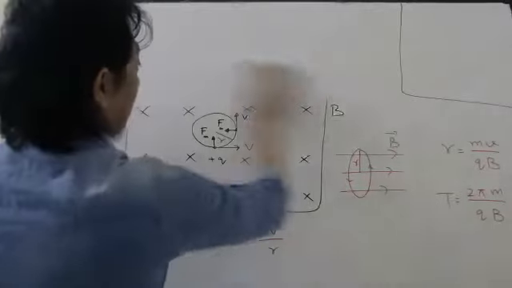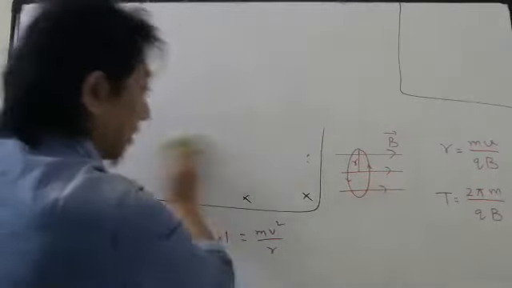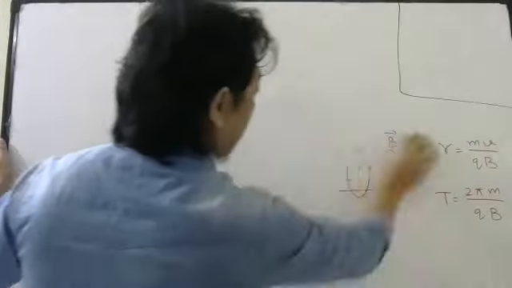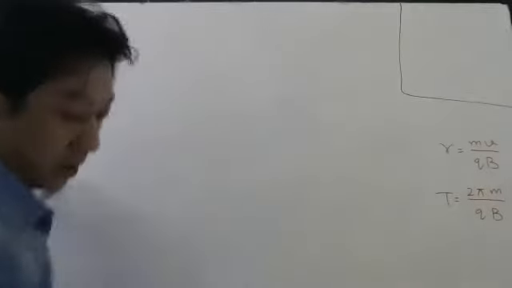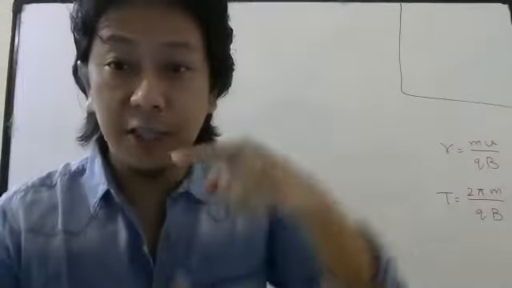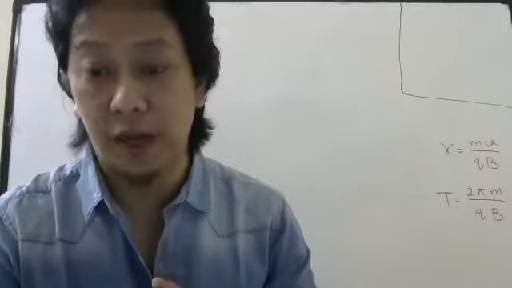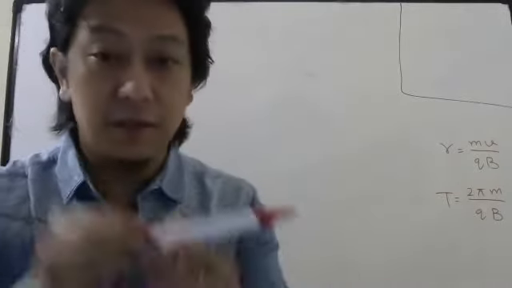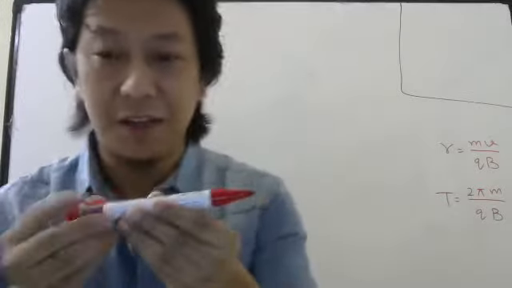Let us start another similar topic. We will continue about a charge moving in a magnetic field. But all the time the charge may not come perpendicular to the magnetic field.